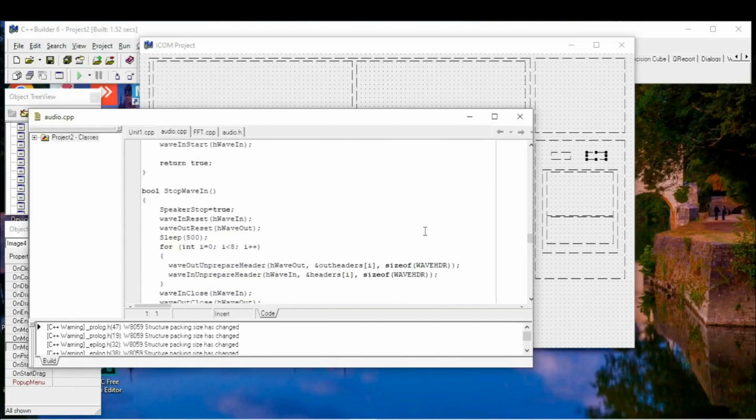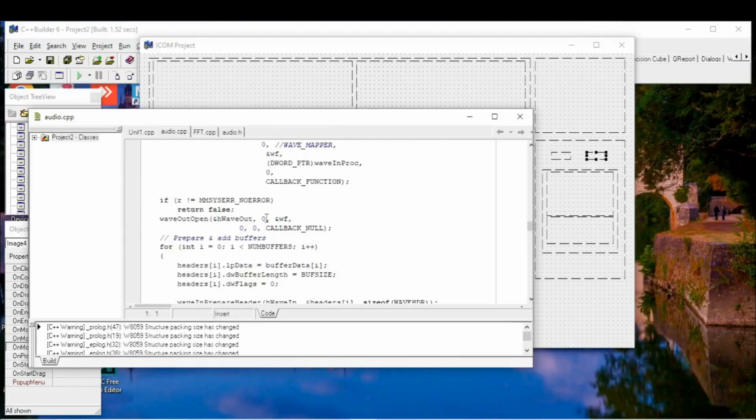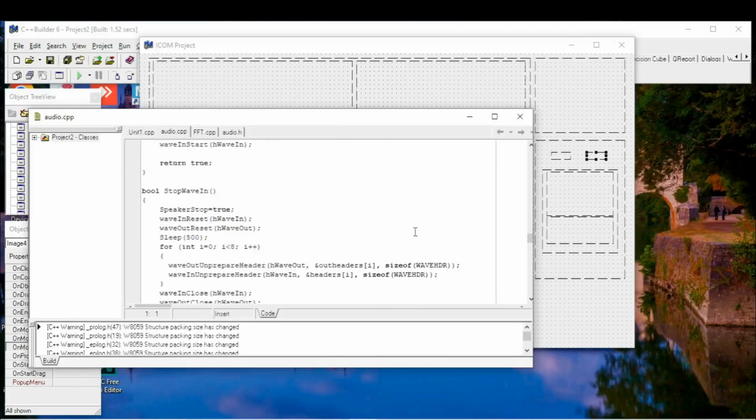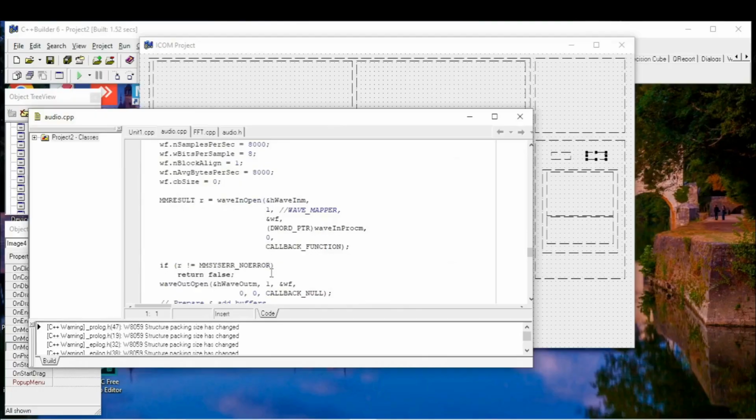So in the USB or in AM FM mode it will switch the cards. In CW it will keep it as a speaker. So you can hear callback from radio.